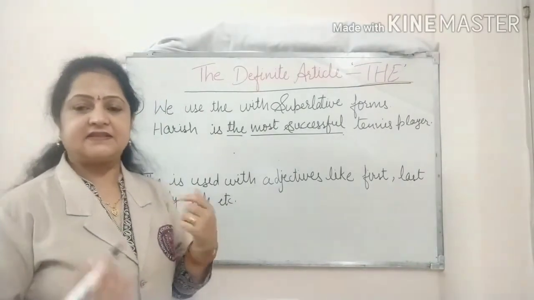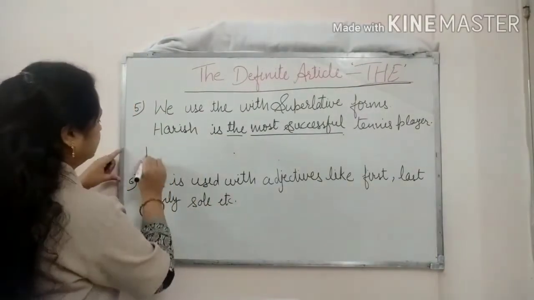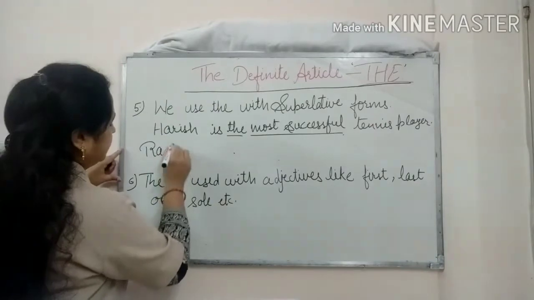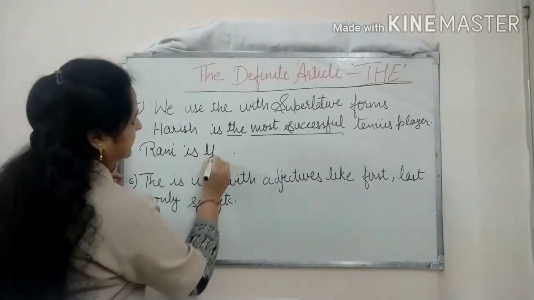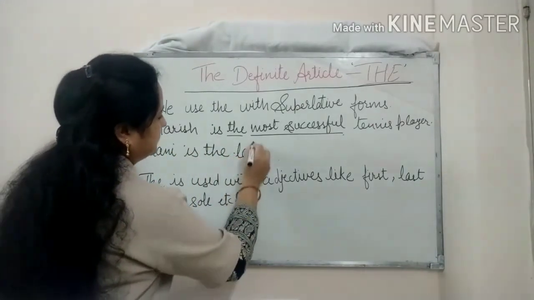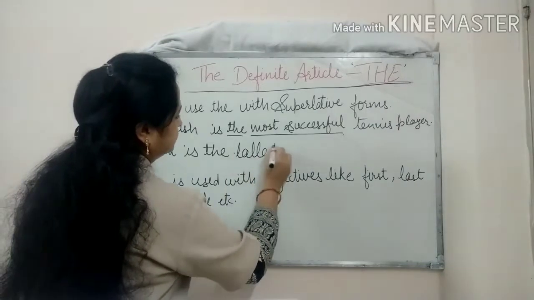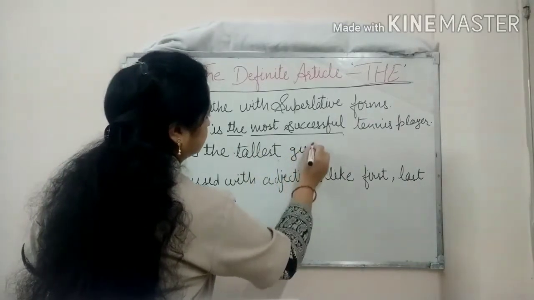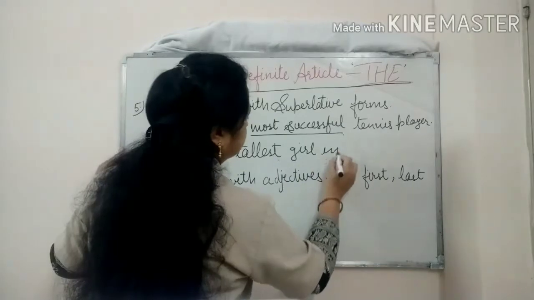The example is: Rani is the tallest girl in the class.